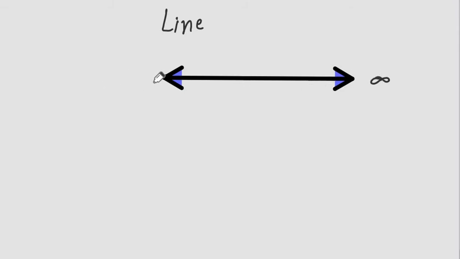So it can go on both sides of the infinity, positive infinity as well as towards the negative infinity. So this represents a line. It indicates that it can go further on both sides without end.